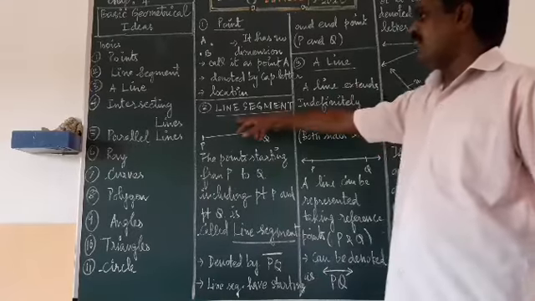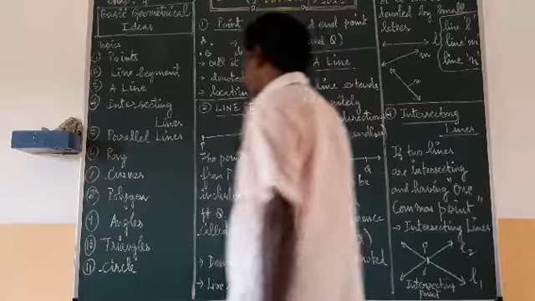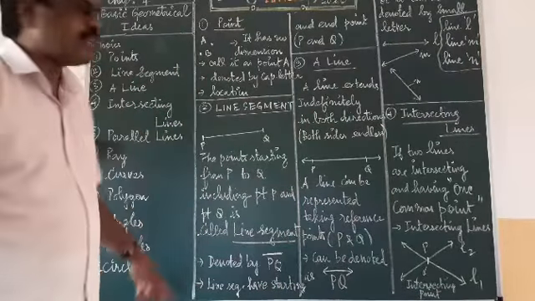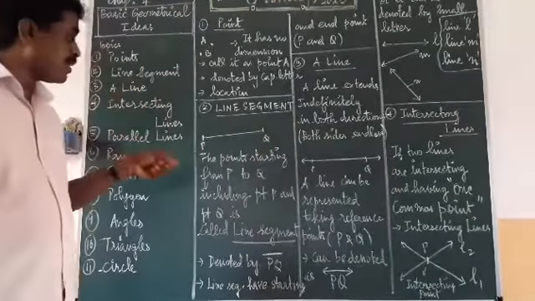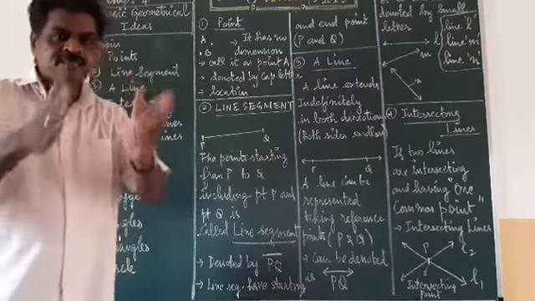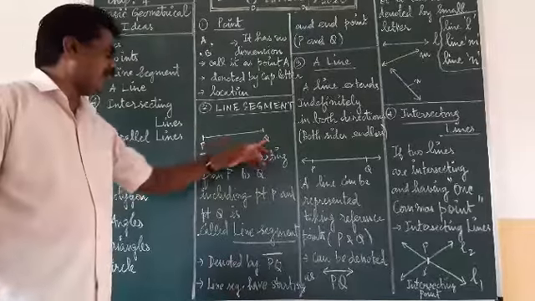One. Second, line segment. First of all, line segment, how will you draw it? If a numerous number of points join together, they will form a line segment. And the line segment will have a starting point and an end point. Segment means what? A path. So it will have a starting point and an end point.